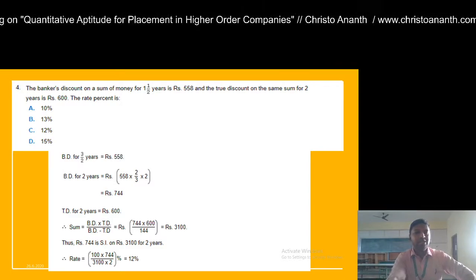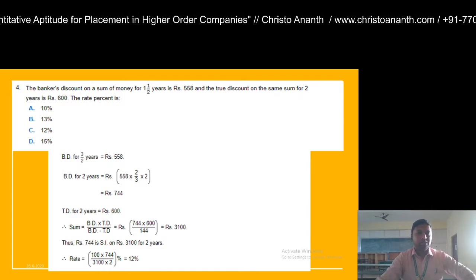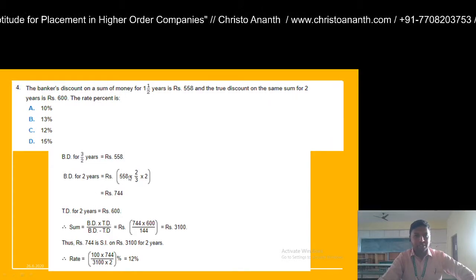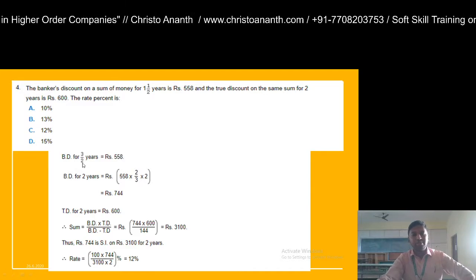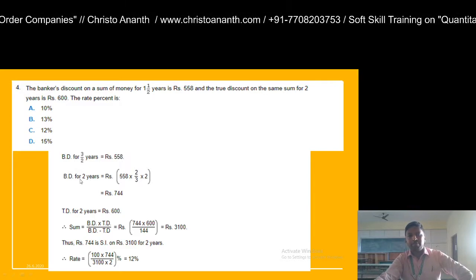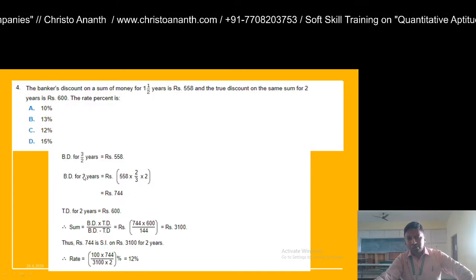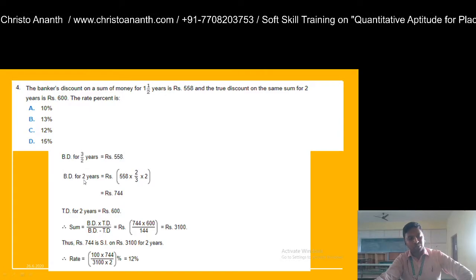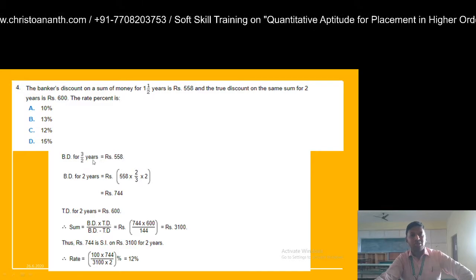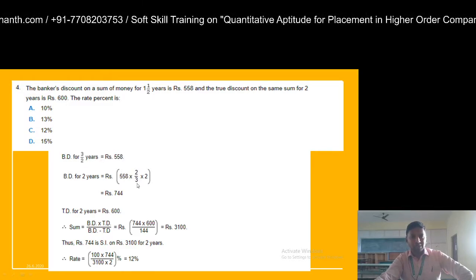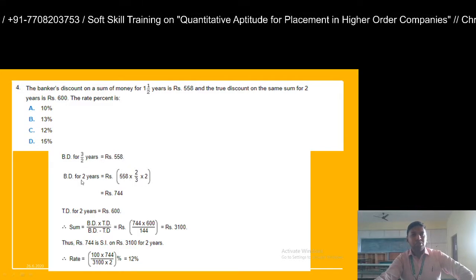Banker's discount for 3 by 2 years is given as 558. Banker's discount for 2 years: how are you going to get the value of 2 from 3 by 2? You are going to multiply by its reciprocal, so multiply by 2 by 3, into the 2 years.